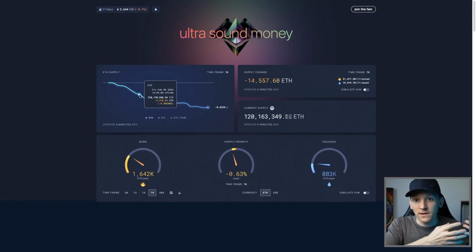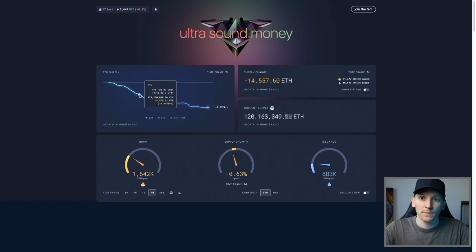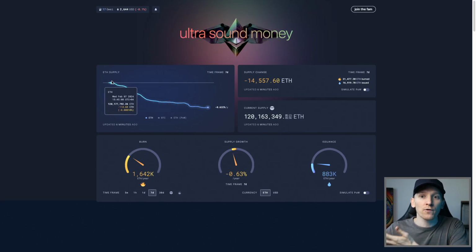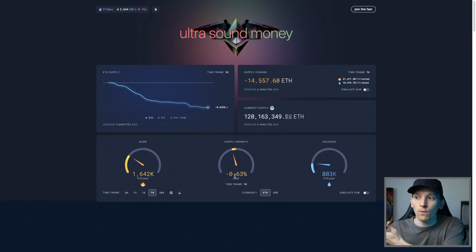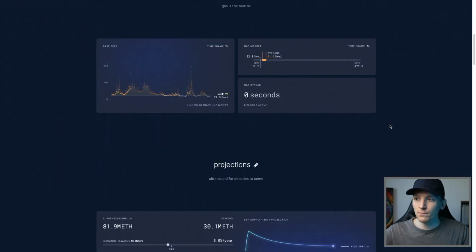That means that the ETH that is remaining is going up in value, all else being equal, because there are fewer tokens out there. So we know that the fees being paid by users are over and above the token creation. Hence, the actual supply of ETH is going down. You can see the supply growth here is actually running at about minus 0.63% per year. And you can see the burn here. But we can see issuance from new coins, and the net is actually a burn, so a reduction in coins. So you get some of this burn, which hopefully is negative for the supply of ETH, which is good for us. And then some of that is simply used as a dividend out to people who are staking ETH as well. Like I said, around 3.5%.